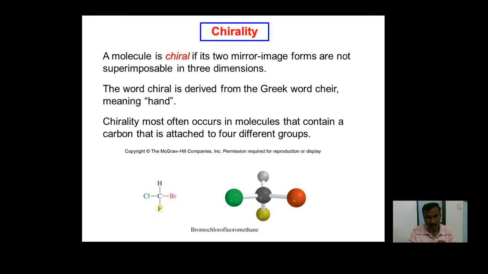Here we can see an example of bromochlorofluoromethane. The carbon is attached to four different groups: bromine, chlorine, fluorine, and hydrogen. This carbon atom is called the chiral carbon.